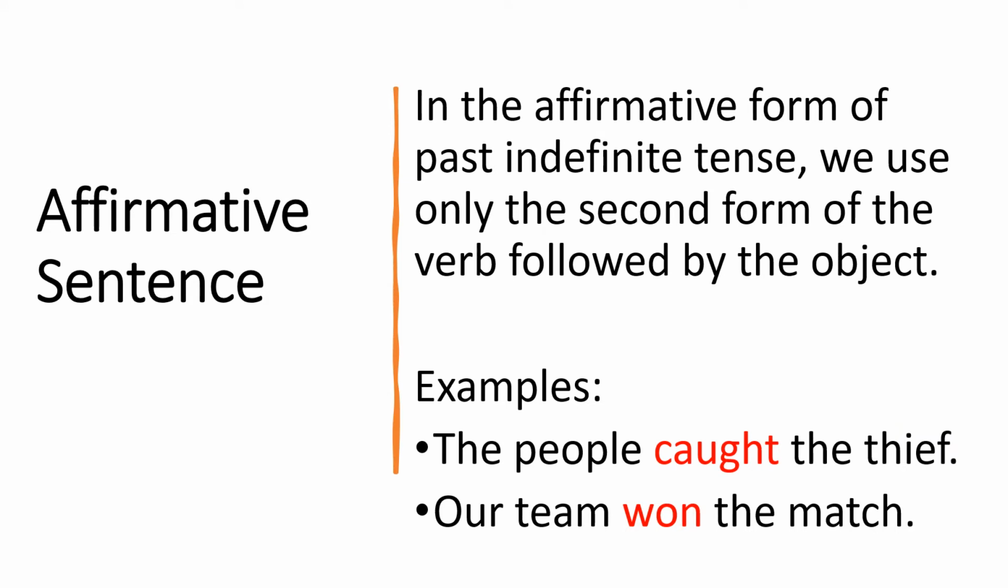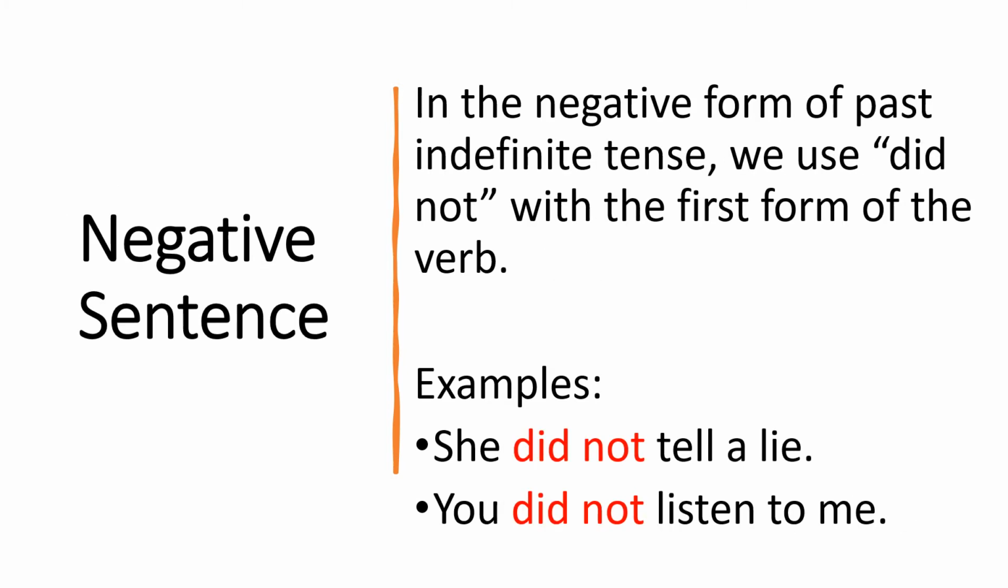Affirmative sentences of the past indefinite tense. In the affirmative form of past indefinite tense, we use only the second form of the verb followed by the object. For example, the people caught the thief. Our team won the match. Negative sentences. In the negative form of past indefinite tense, we use did not with the first form of the verb. For example, she did not tell a lie. You did not listen to me.